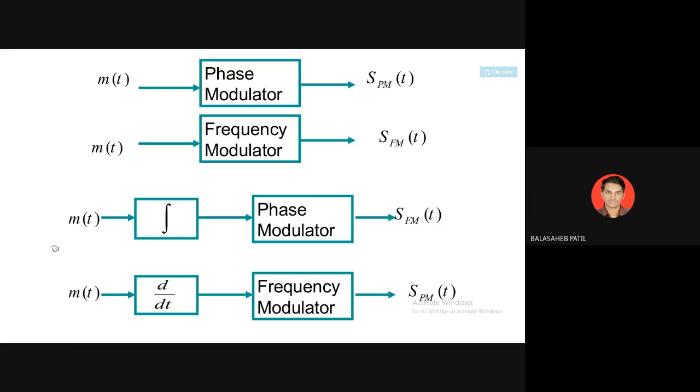If integration is inbuilt with your input signal, that gives frequency modulation, and if we go for the derivative, you will get phase modulation.